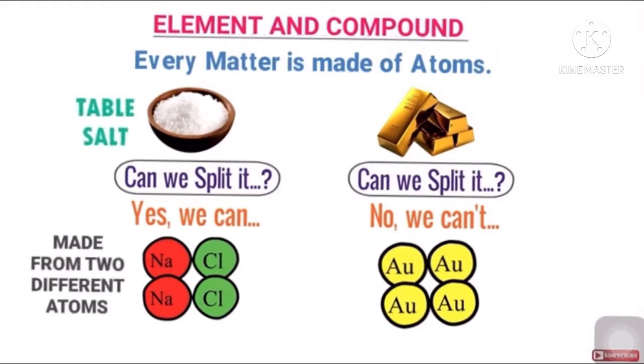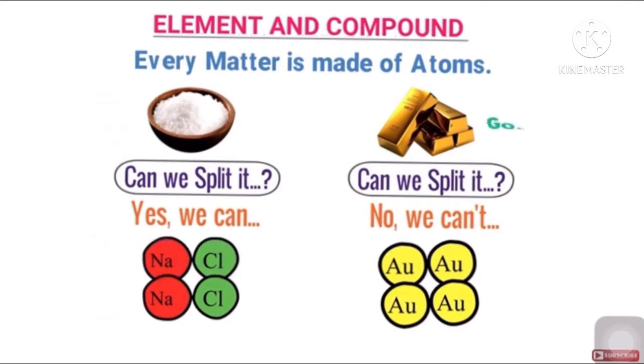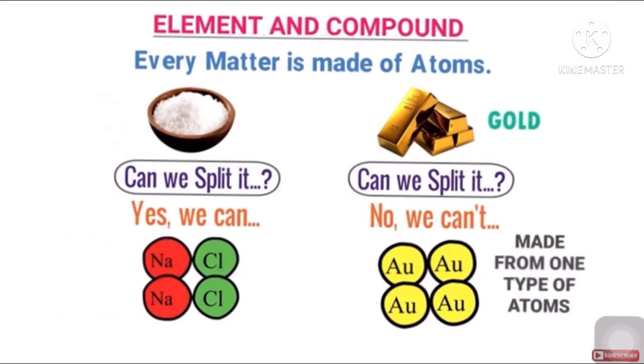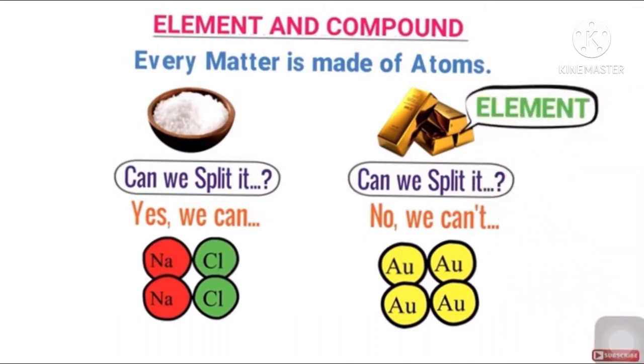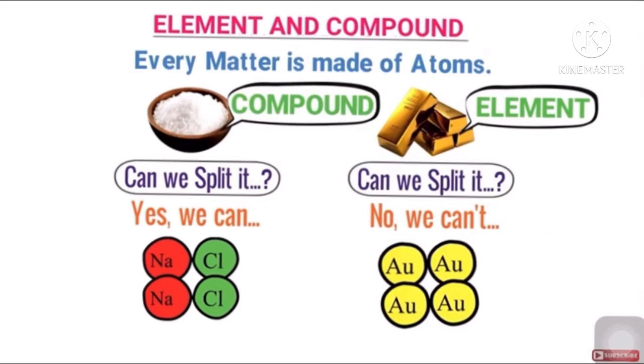Thus, we can say that the table salt is made up of two or more different atoms such as sodium and chlorine, while the gold is made up of only one type of atom. So, in chemistry we call it an element, and on the other hand, table salt is called a compound as it is made up of different atoms.